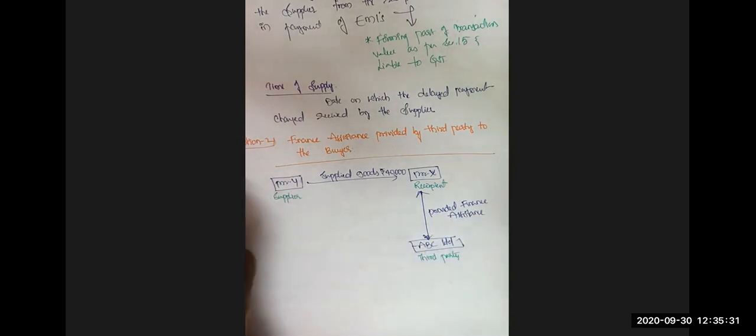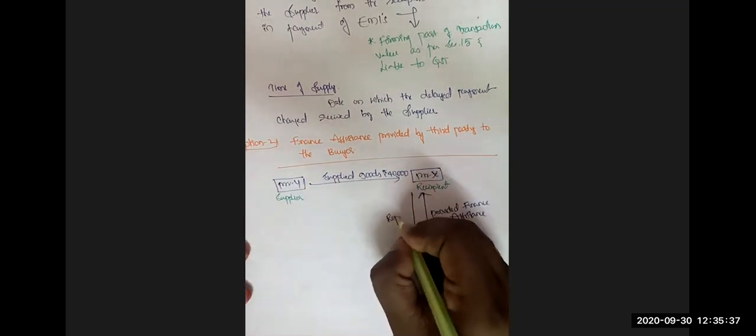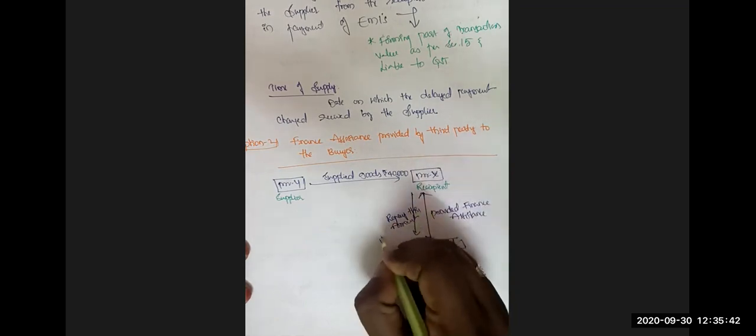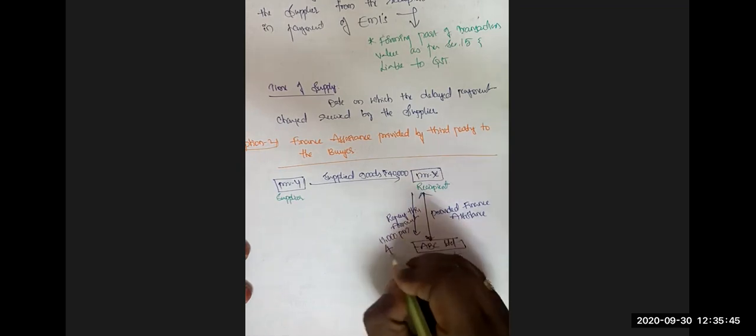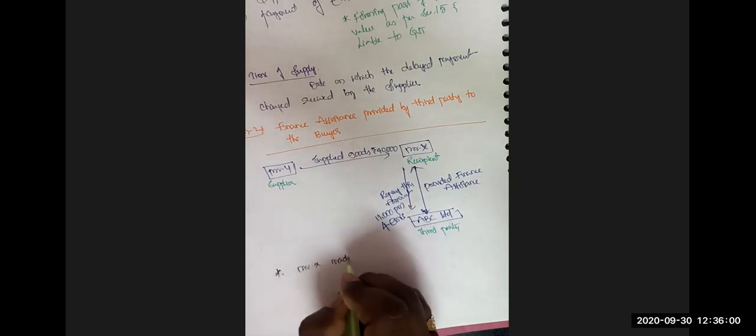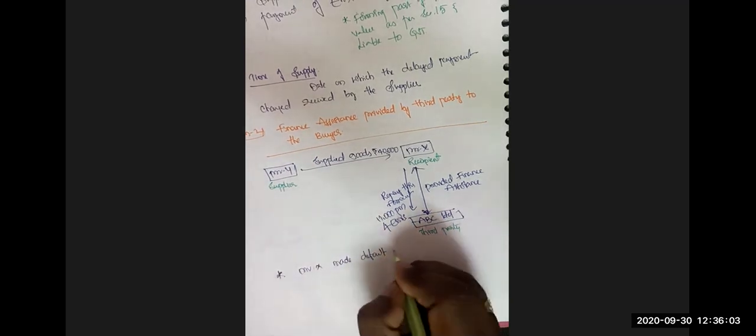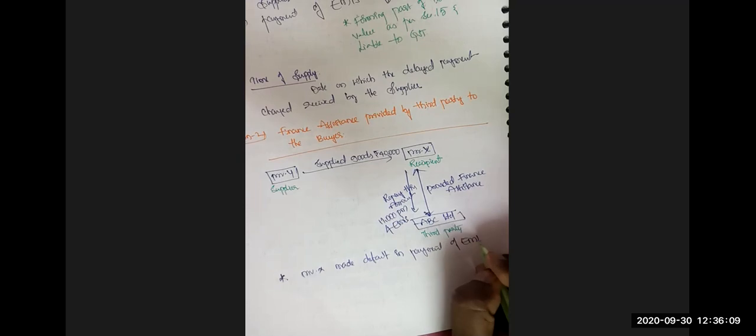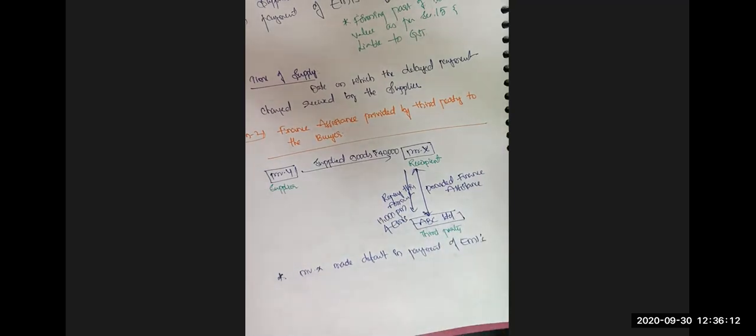Now Mr. X is going to repay this amount at 11,000 per month, 4 EMIs. Suppose that Mr. X made a default in payment of EMIs.